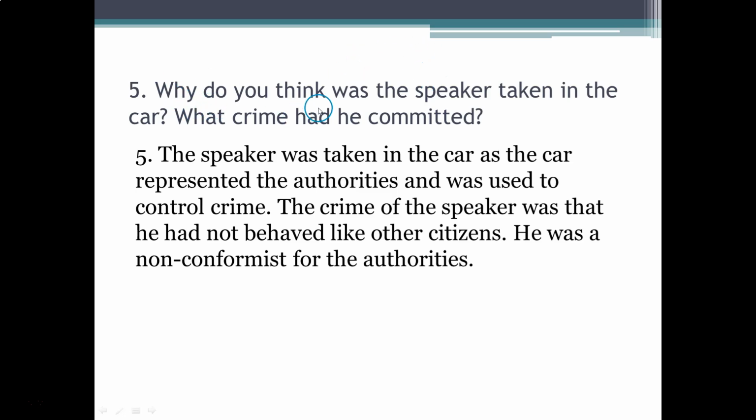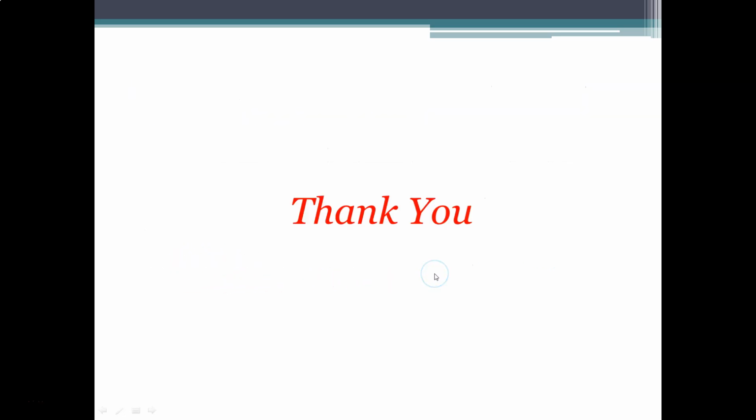Question 5. Why do you think was the speaker taken in the car? What crime had he committed? Answer. The speaker was taken in the car as the car represented the authorities and was used to control crime. The crime of the speaker was that he had not behaved like other citizens. He was a non-conformist for the authorities.